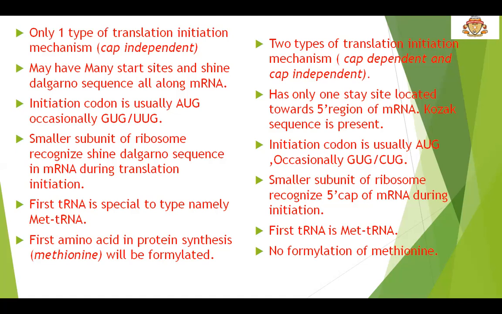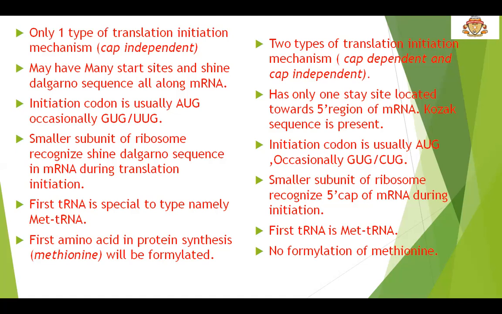Whereas in eukaryotes, the initiation codon is usually AUG and occasionally GUG or CUG. The smaller subunit of the ribosome recognizes the Shine-Dalgarno sequence in mRNA during translation initiation in prokaryotes. Whereas in eukaryotes, the smaller subunit of the ribosome recognizes the 5' cap of mRNA during initiation.